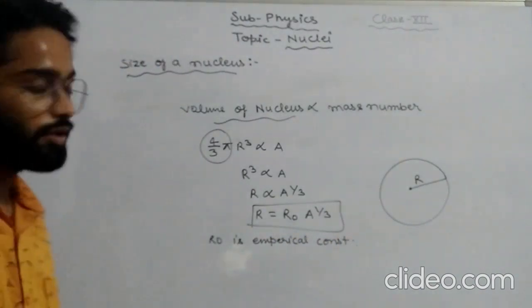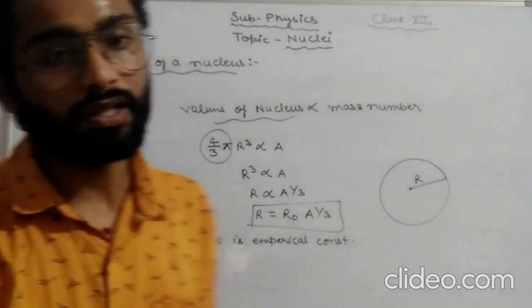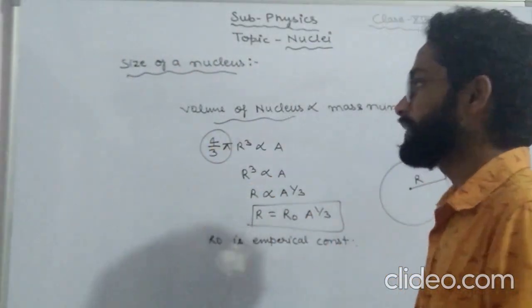So I was talking about the size of the nucleus. We have read that, as the resultant of the Rutherford scattering model, the size of the nucleus was found to vary linearly with the mass number.